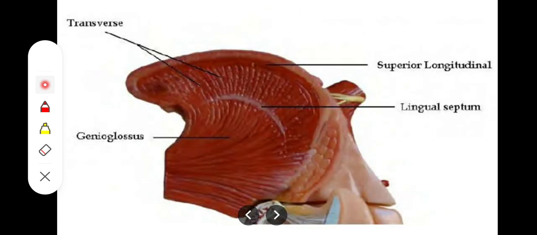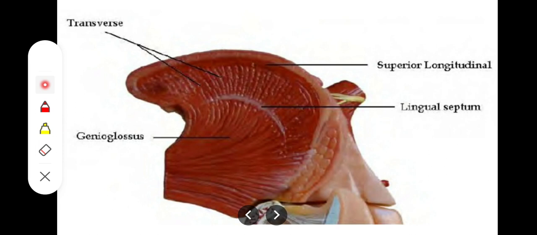So the first intrinsic muscle is the superior longitudinal muscle, and as you can see, this is the superior-most muscle. It originates from the fibrous tissue just below the mucous membrane. As you know, the tongue is covered by the mucous membrane, and just below it we have the fibrous connective tissue. It also originates from the lingual septum, which is in the midline of the tongue.